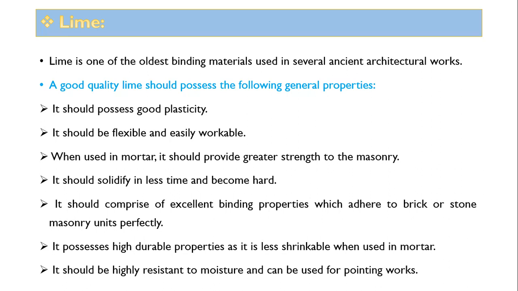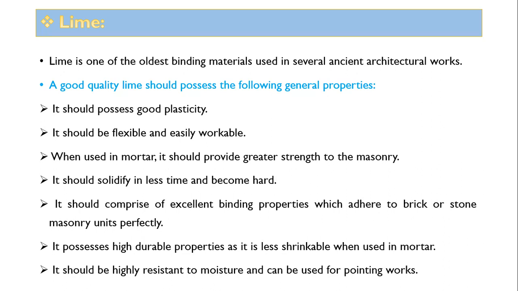A good quality lime should possess the following general properties. It should have good plasticity. It should be flexible and easily workable. When used in mortar, it should provide greater strength to the masonry. It should solidify in less time and become hard.